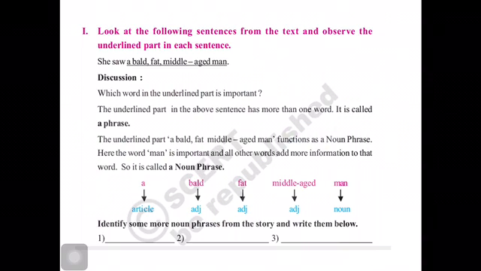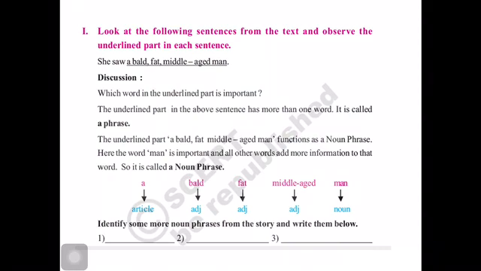Look at the following sentences from the text and observe the underlined part in each sentence. Here a sentence is given: she saw a bald, fat, middle-aged man. The underlined part in the above sentence has more than one word. So, a bald, fat, middle-aged man functions as a noun phrase.